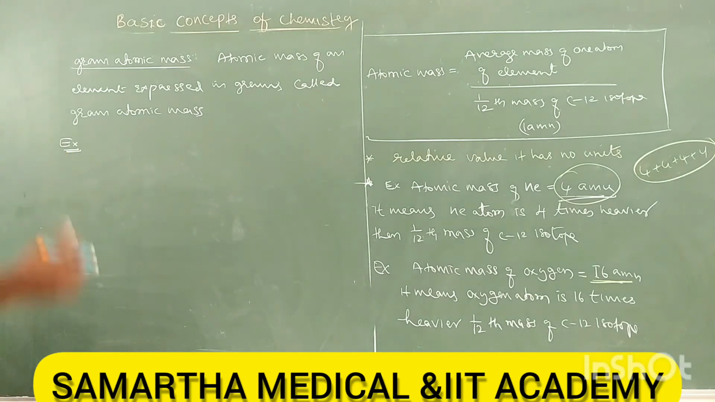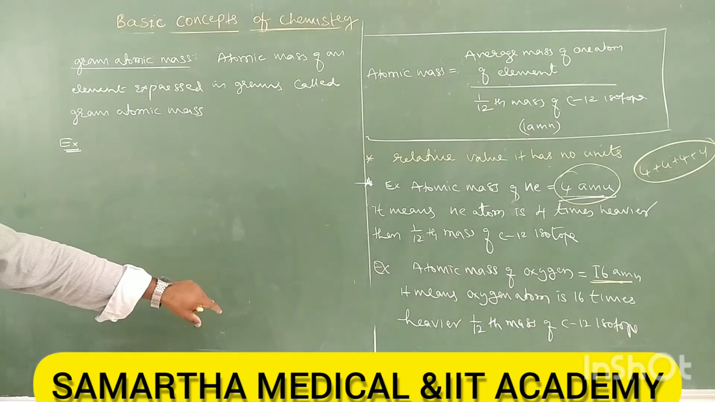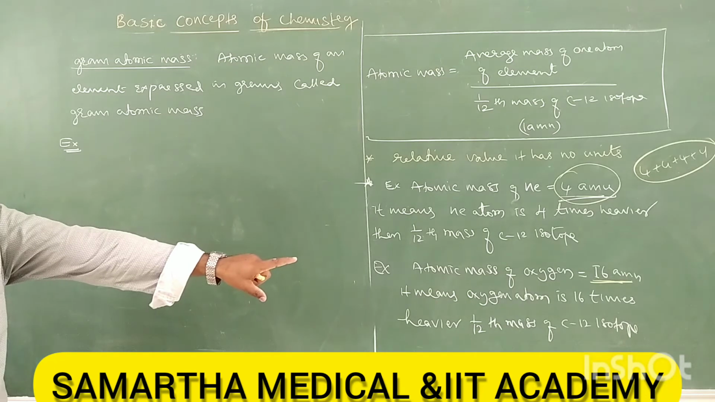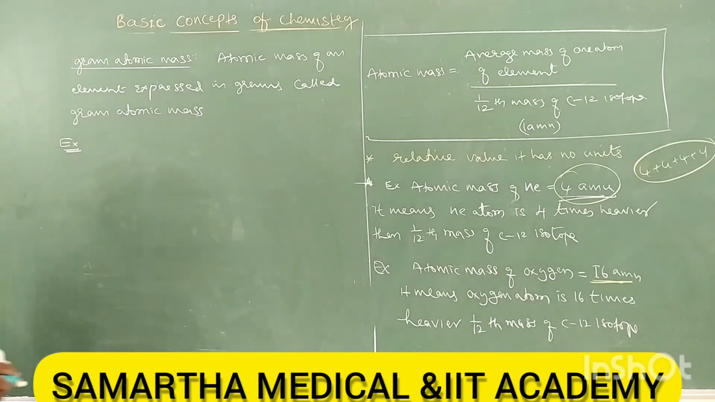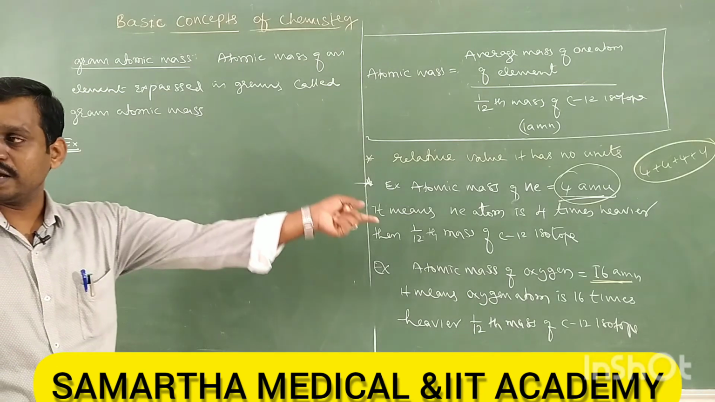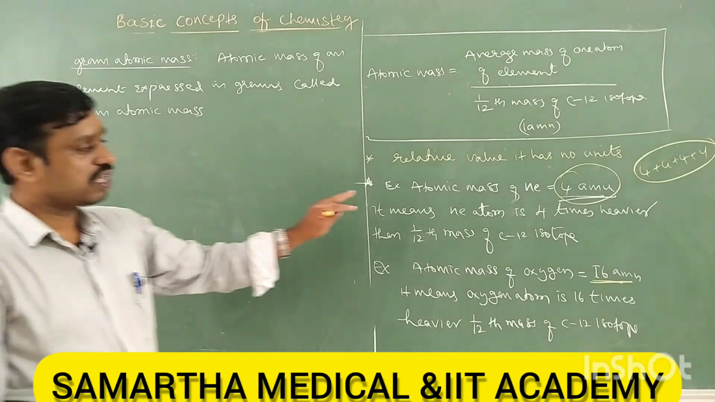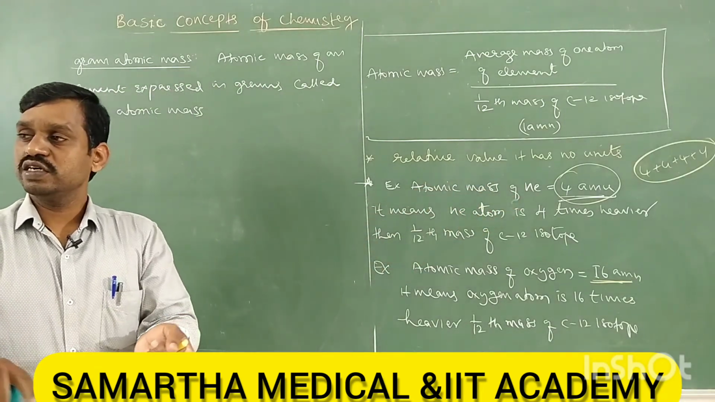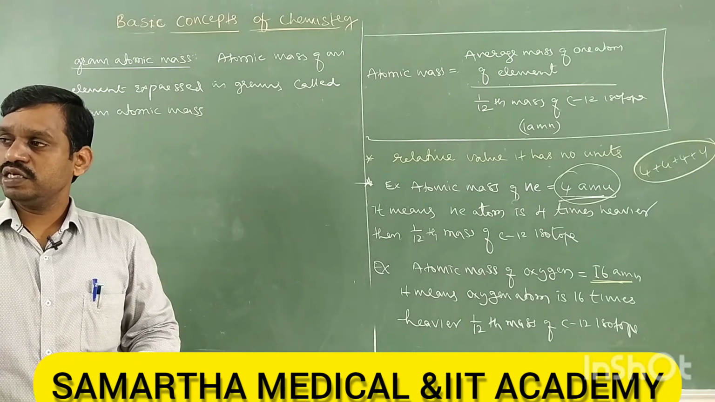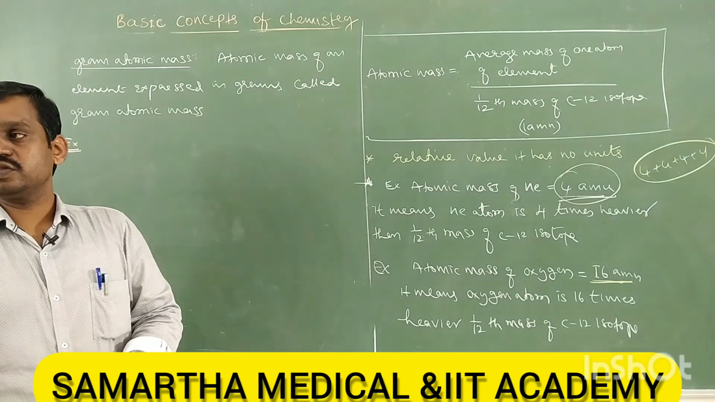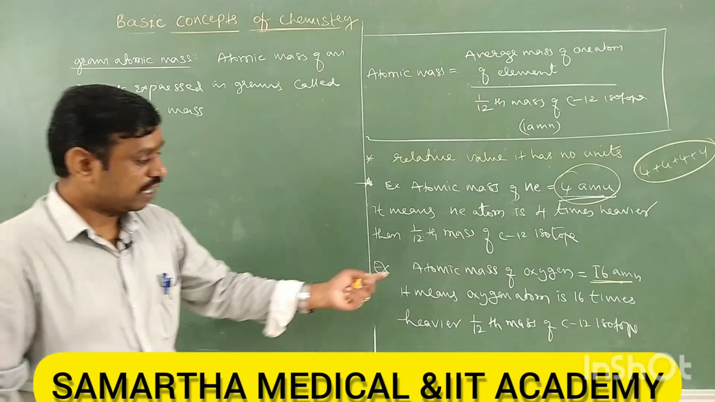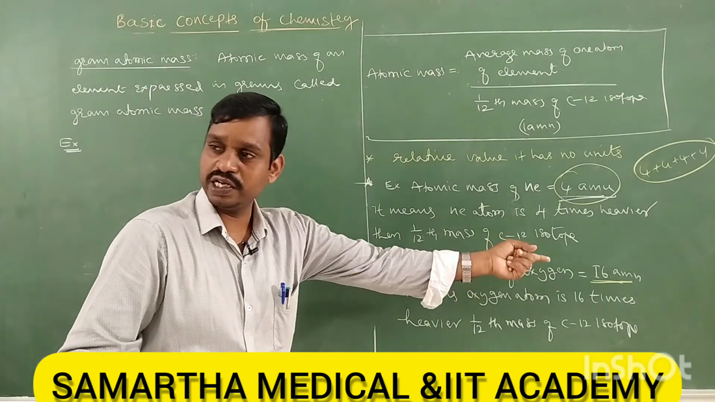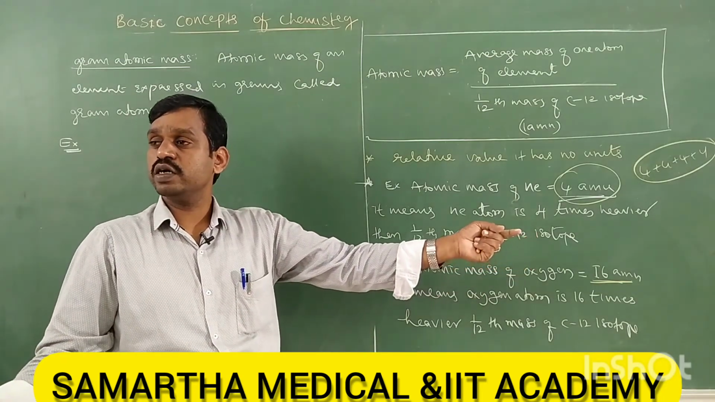Same example: what is the atomic mass of helium? 4. What is the atomic mass of oxygen? 16. Then tell me, what is the gram atomic mass of helium? 4 gram. Atomic mass of helium is 4, its gram atomic mass is 4 grams. It means atomic mass is expressed in grams. That's it. Atomic mass of oxygen is 16. What is its gram atomic mass?